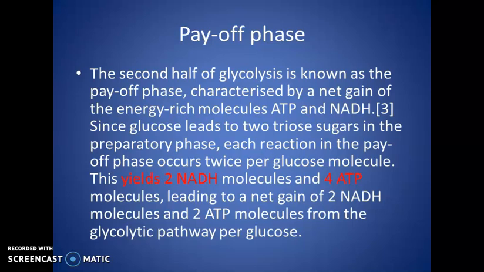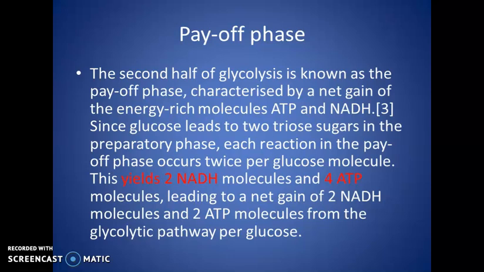The payoff phase is the second half of glycolysis, and it is characterized by a net gain of energy-rich molecules. In the preparatory phase ATP is consumed, but in the payoff phase ATP is produced, that is, a net gain of the energy-rich molecules ATP and NADH occurs.